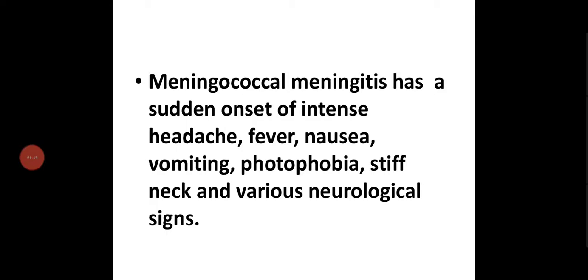Okay, this is a very serious condition. So the brain is affected here. Photophobia means you cannot open the eyes in the light. Stiff neck: you cannot move the neck, and it is very painful when you move.